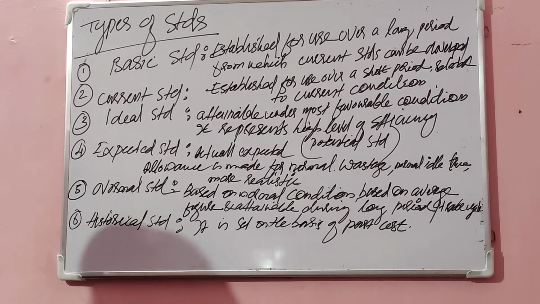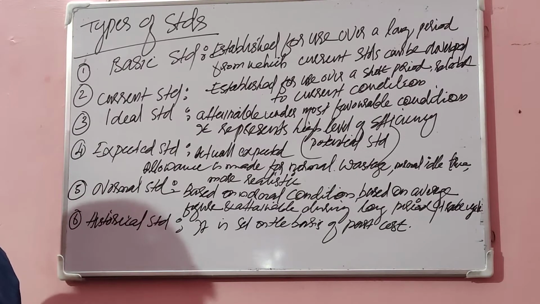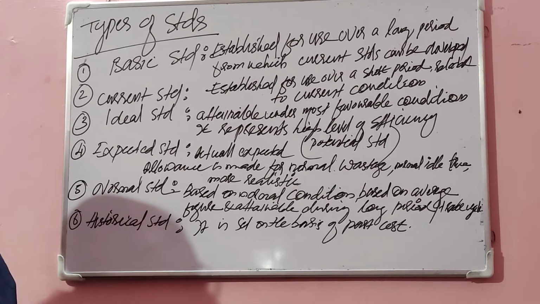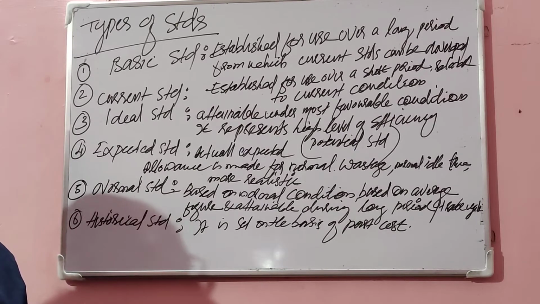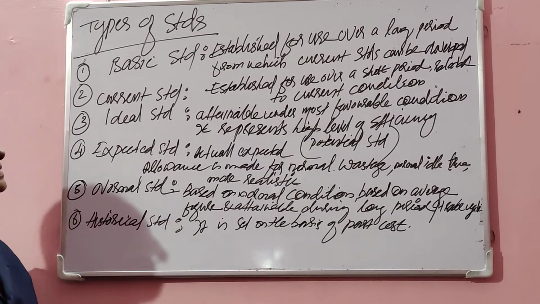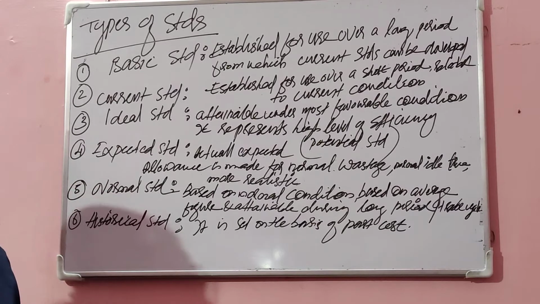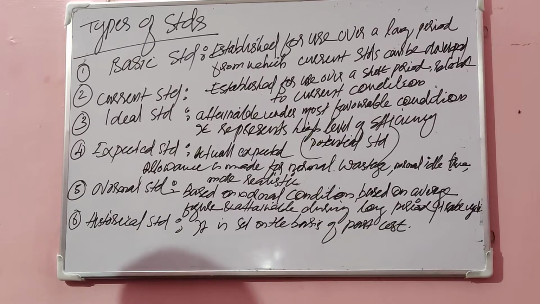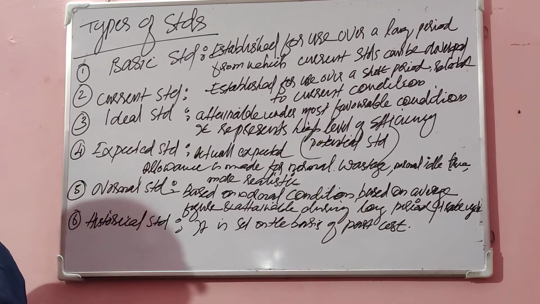First one, basic standard. These standards are set up for use over a long period of time and they are not expected to be changed. They remain unchanged and they are set up for a long period of time. From such a standard, current standard is developed. So a basic standard is a standard set for use over a long period of time and not expected to be changed. And from such standards, current standards can be developed.